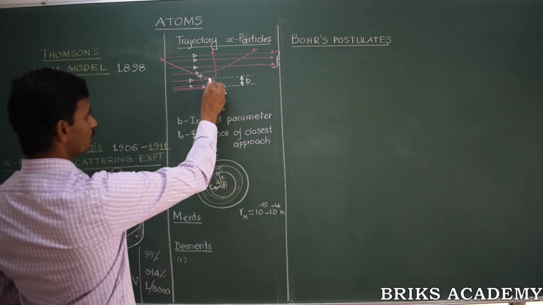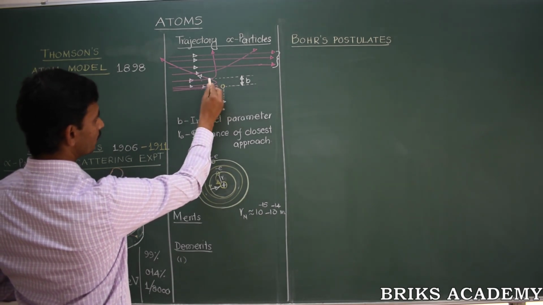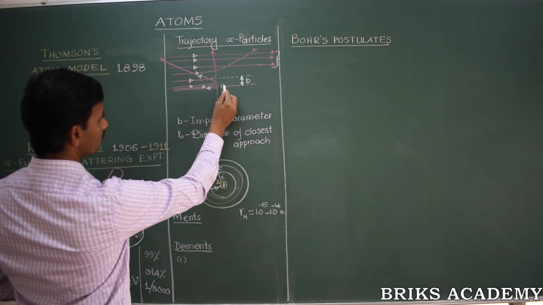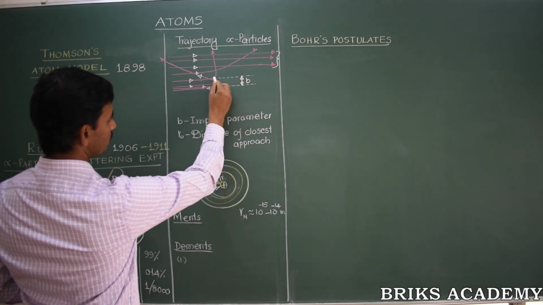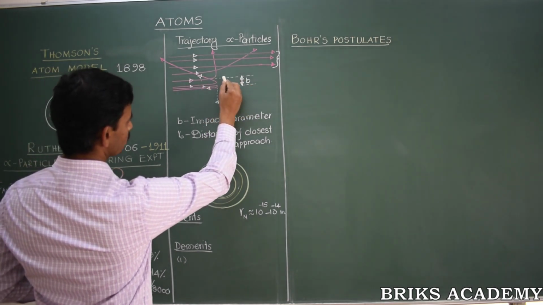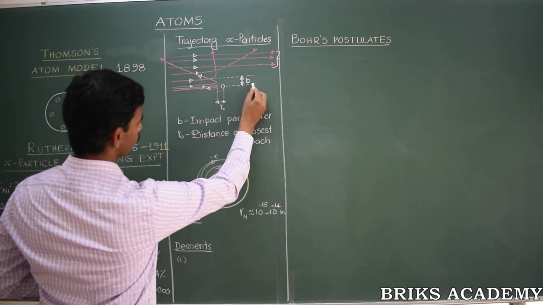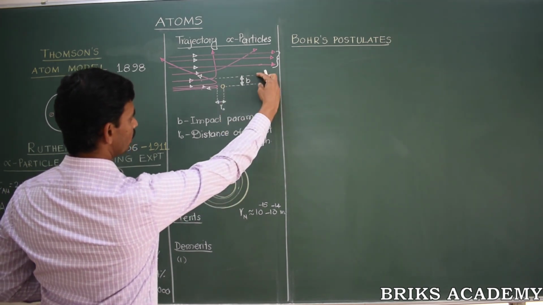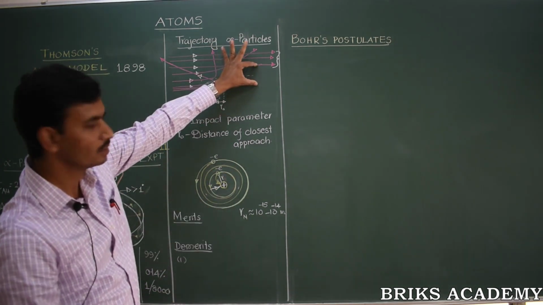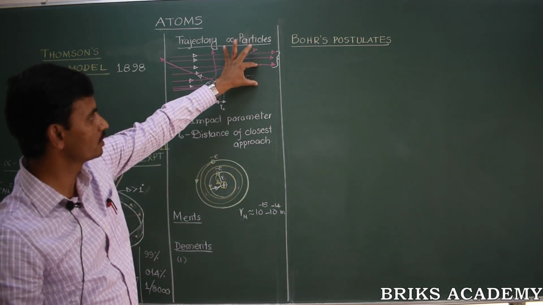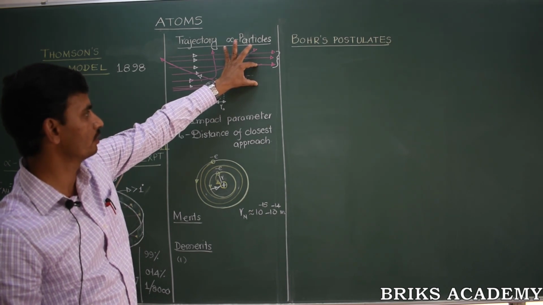Now the perpendicular distance between the initial velocity vector and the center of the gold nucleus, this distance, is called the impact parameter. Greater the impact parameter, smaller the impact, otherwise they don't suffer much scattering.